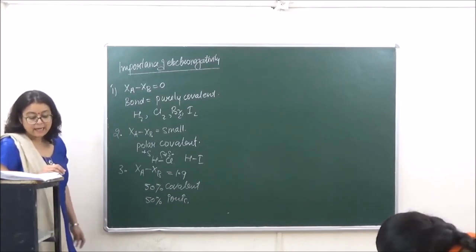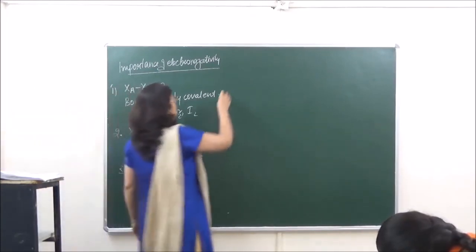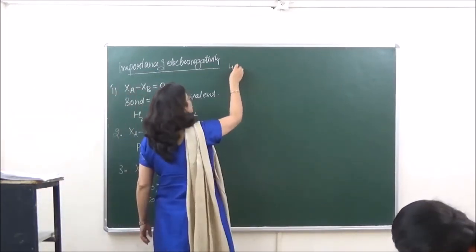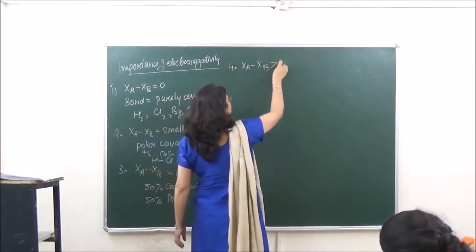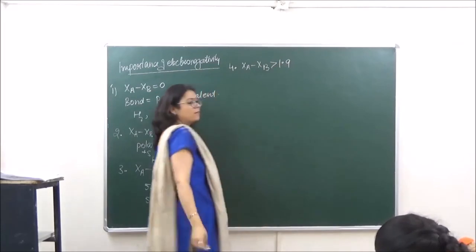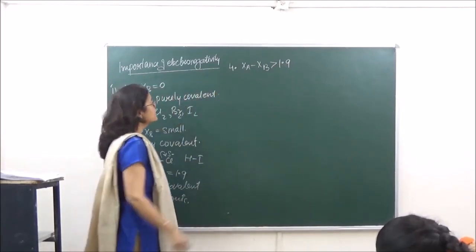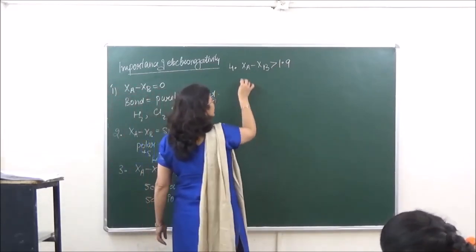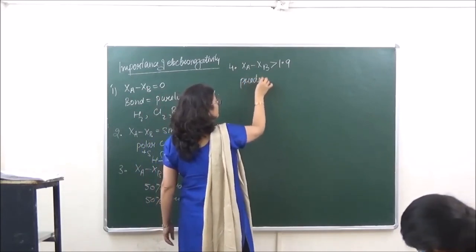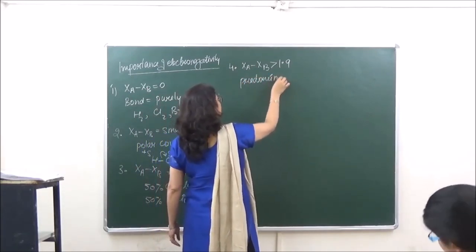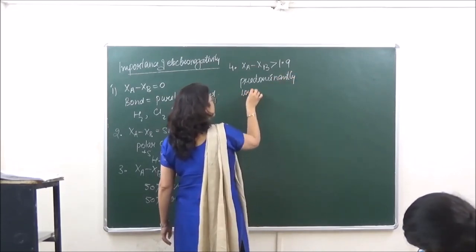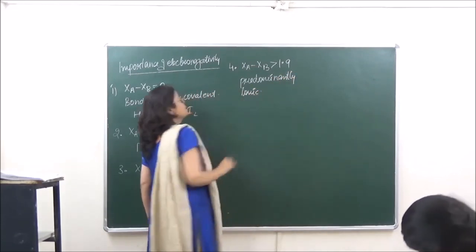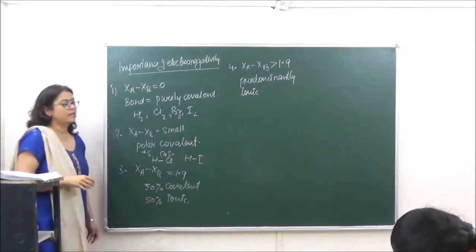And if the electronegativity difference is greater than 1.9, in that case the bond is predominantly ionic.